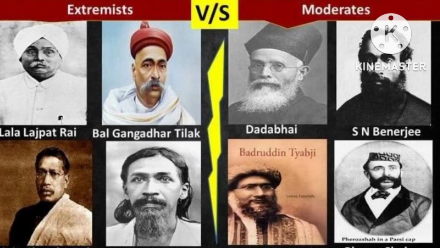So who were extremists? Aurobindo Ghosh, Lal Bal Pal. As you know, Lal Bal Pal. Lal Bahadur Shastri, I'm so sorry. Lala Lajpat Rai, Bipin Chandra Pal, and Bal Gangadhar Tilak were the prominent extremist leaders. Our moderate leaders are A.G. Ranade, Surendranath Banerjee, Dadabhai Naoroji, Gopalakrishna Gokhale. So here extremists are Aurobindo Ghosh, Lala Lajpat Rai, Bipin Chandra Pal, Bal Gangadhar Tilak.